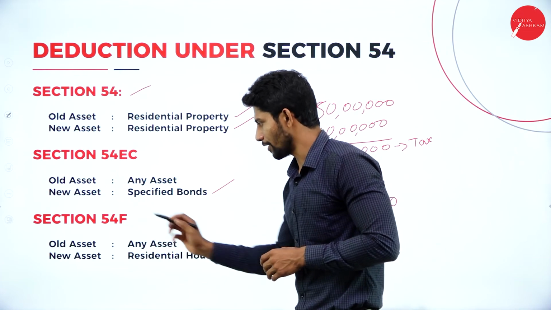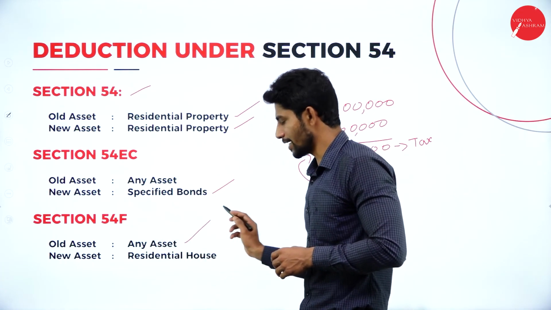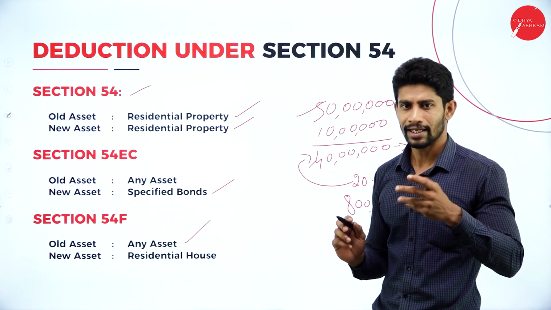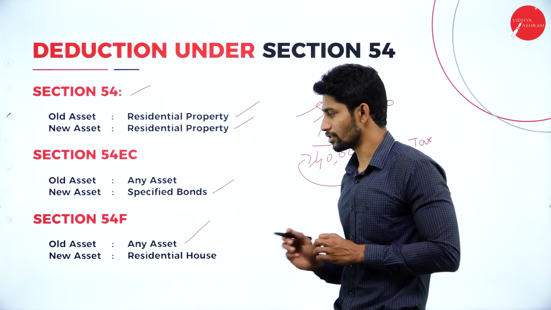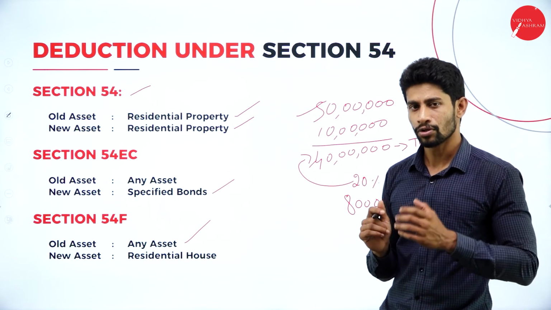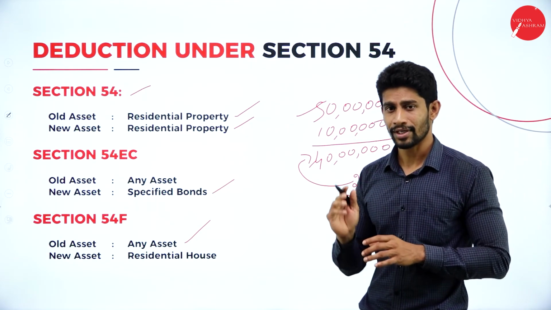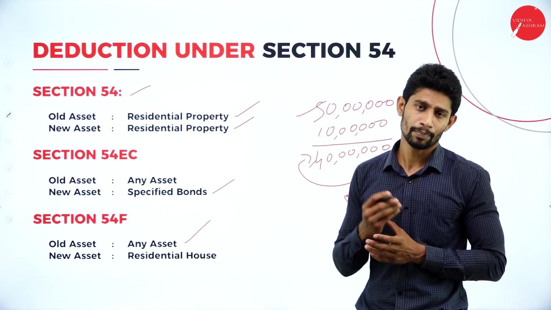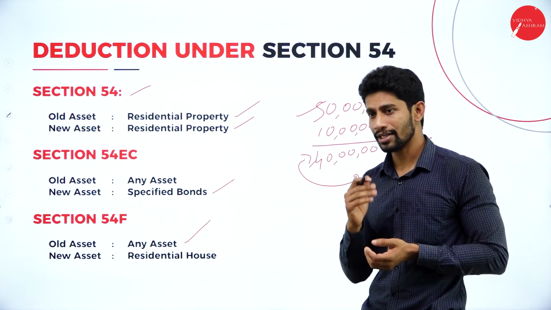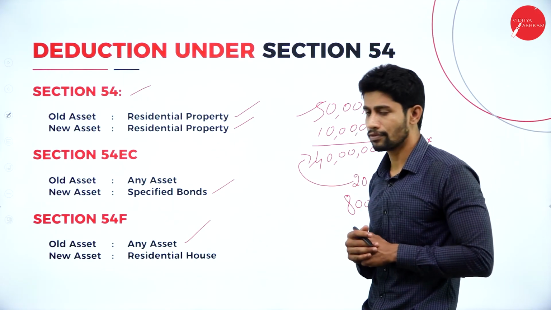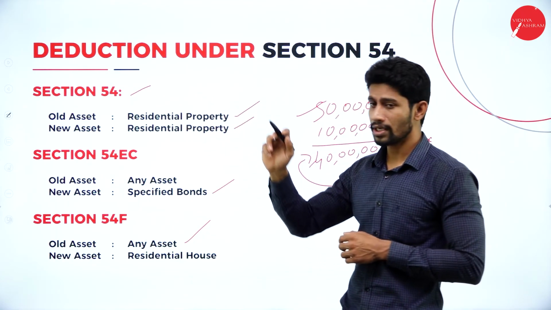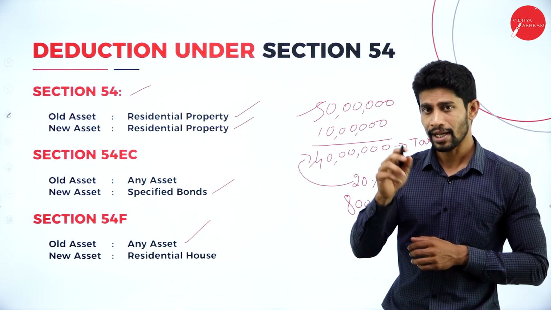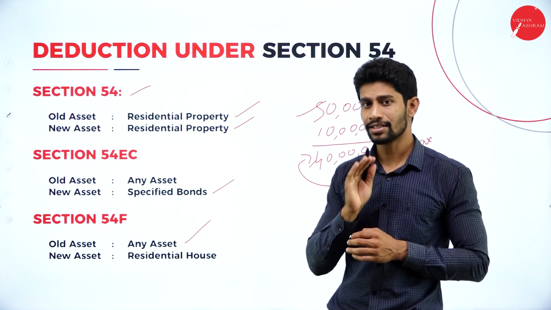Next, 54F. Old asset, any asset. You can sell any asset. And new asset, residential house. Yes, you have to purchase a residential house only. You can sell any asset, and if you purchase a residential house, then you will get deduction under section 54F. But under section 54, the old asset should also be a residential property and the new asset should also be a residential property.